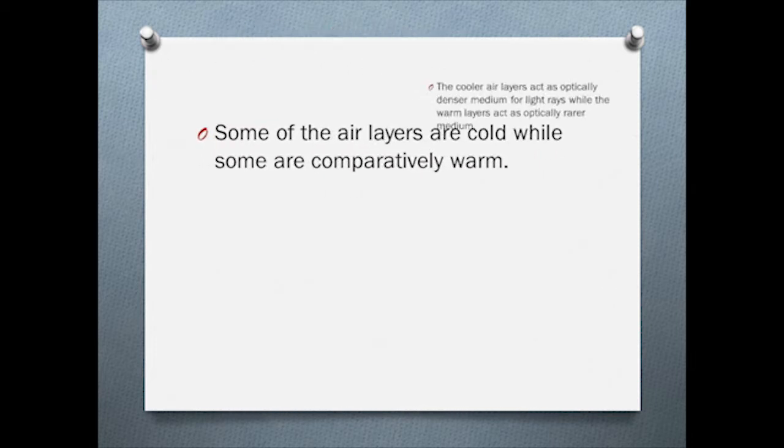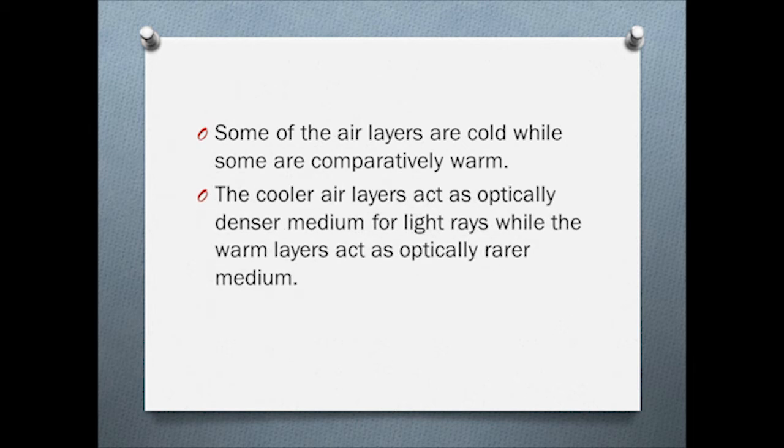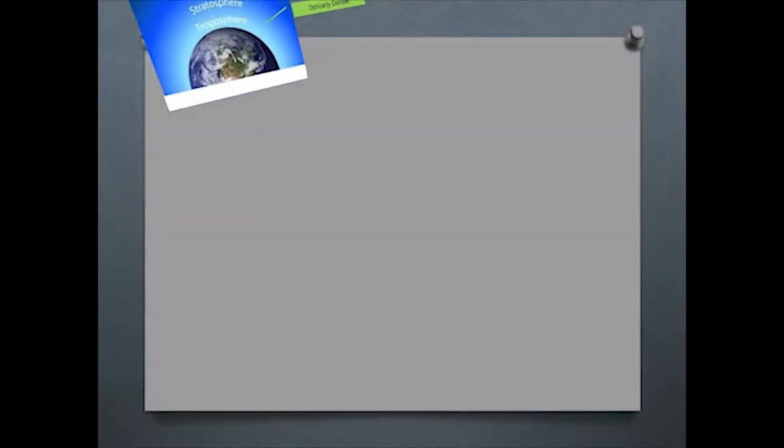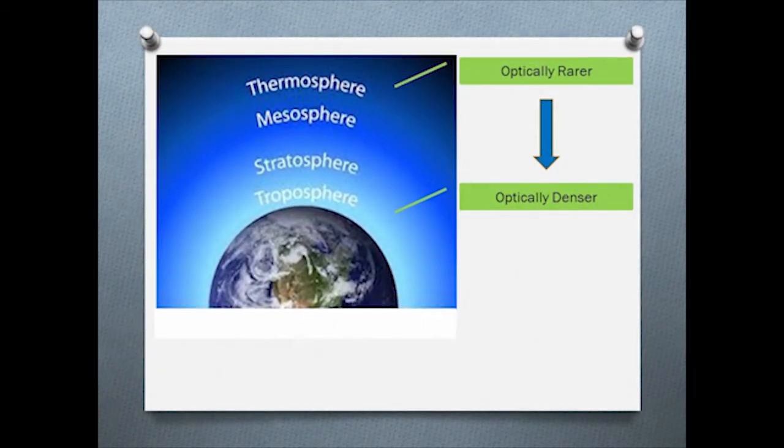Some of the air layers are cool while some are comparatively warm. The cooler air layers act as optically denser medium for light rays while the warm layers act as optically rarer medium. Under normal circumstances, air in the upper atmosphere is optically rarer while air in the lower atmosphere is optically denser.